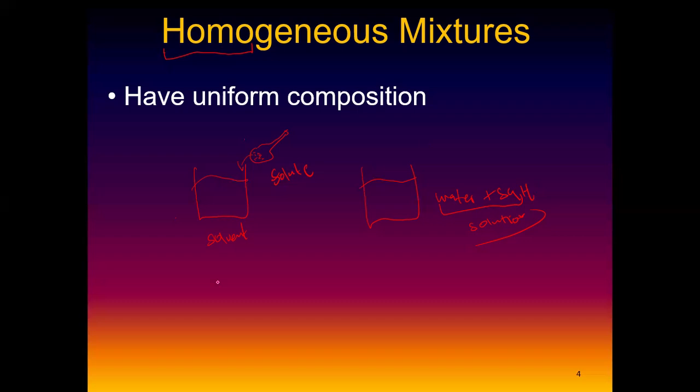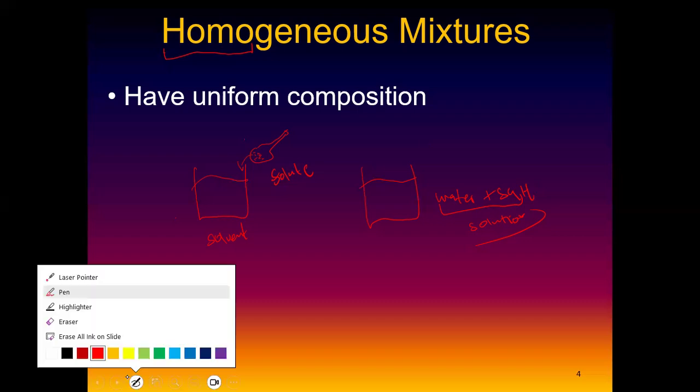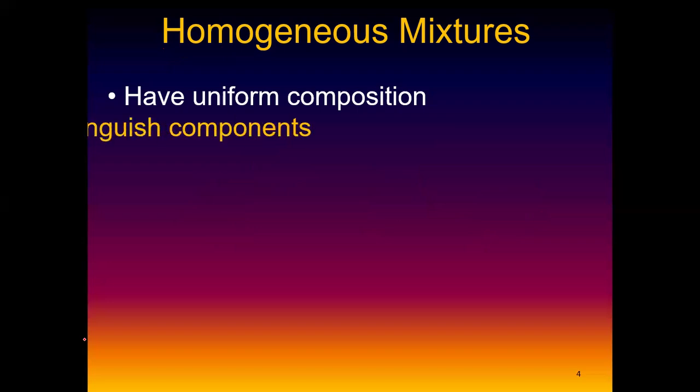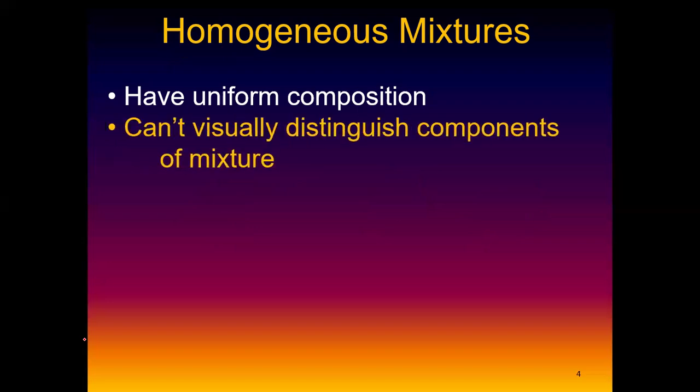Okay, all right. So you can't visually distinguish the components of the mixture, which is true. You can't say, in this solution, I can see salt. You can't see salt. And again, they look like they're in the same phase. Salt is solid, water is liquid. Combine them, and they all look liquid. Salt is no longer solid, it looks like liquid because you can't even see it.